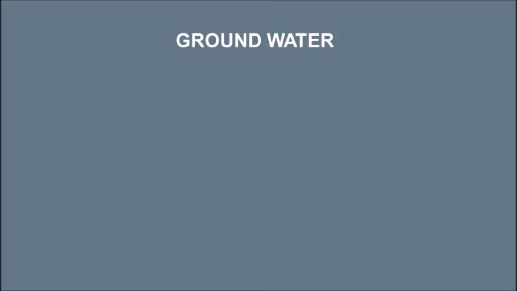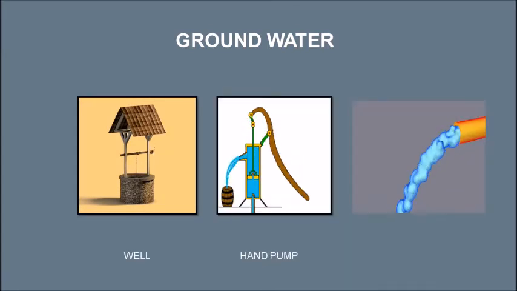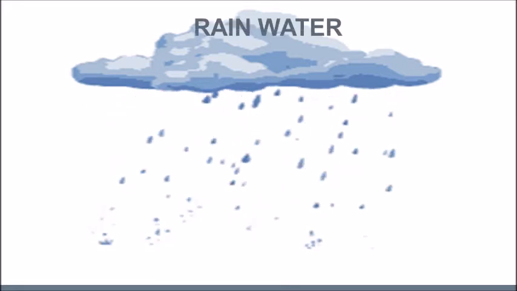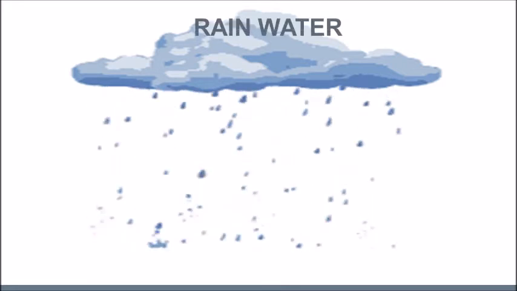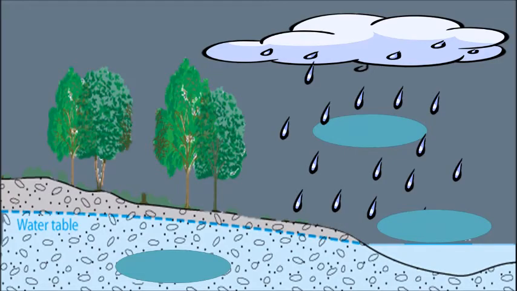Groundwater. Examples of groundwater are well, hand pump, and tube well. The next type of water is the rainwater, which is the important source of water. Thus, the three types of water are the groundwater, surface water, and the rainwater.